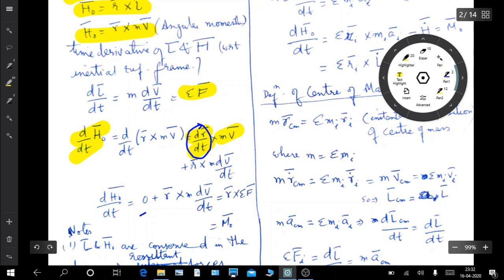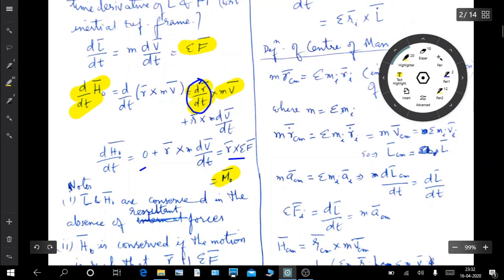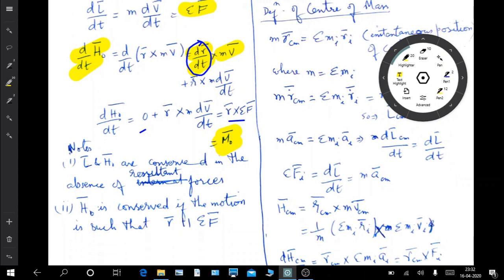So this is equal to r cross m dv by dt, and m dv by dt, again, is the sum of the forces, the net forces. So r cross F, which we all know is equal to the moment of the force about a point O. So the rate of change of angular momentum is equal to the moment about that point, which is r cross net force.